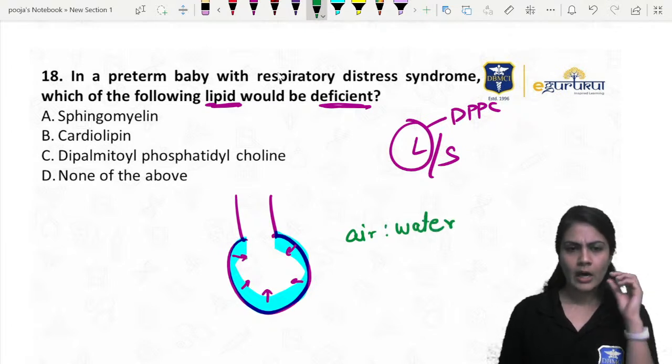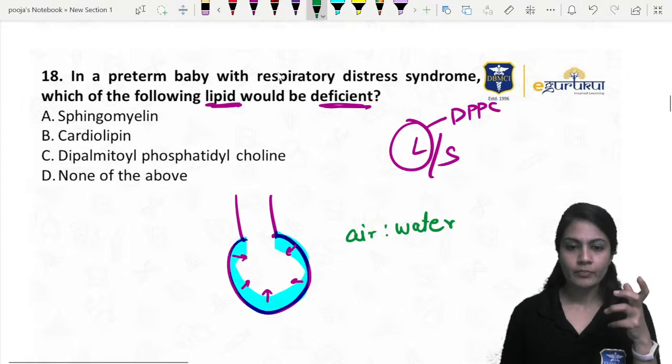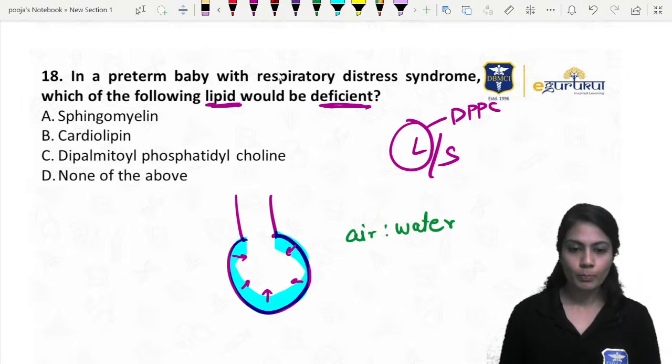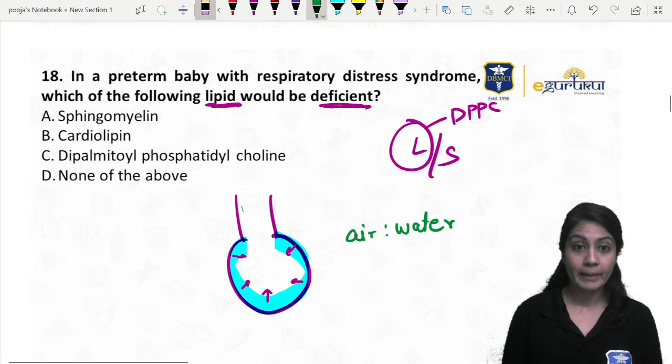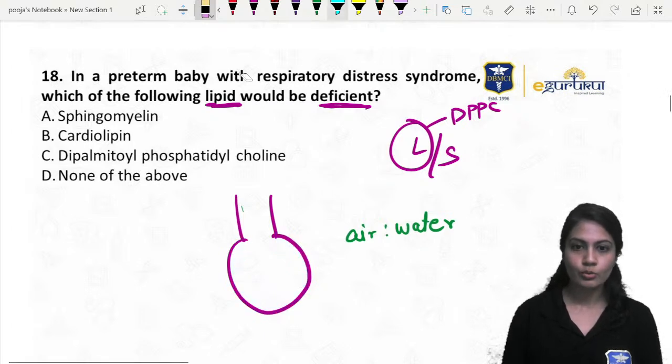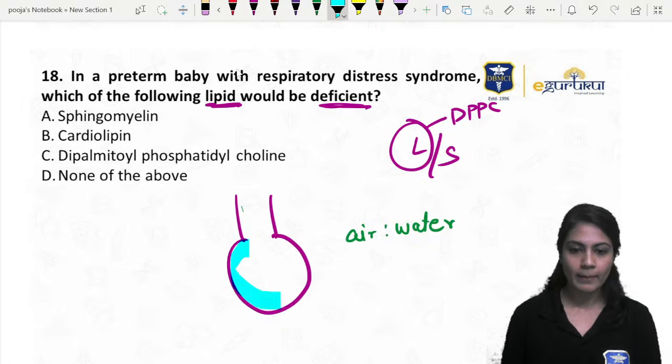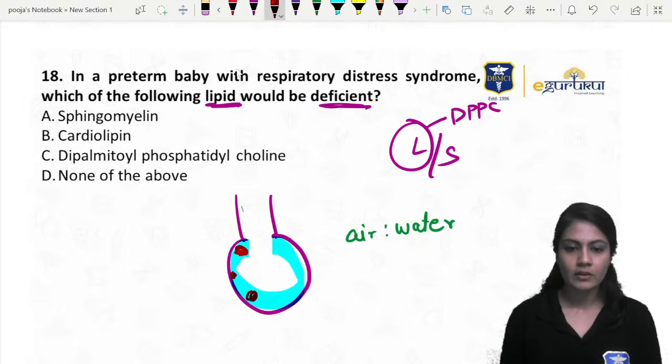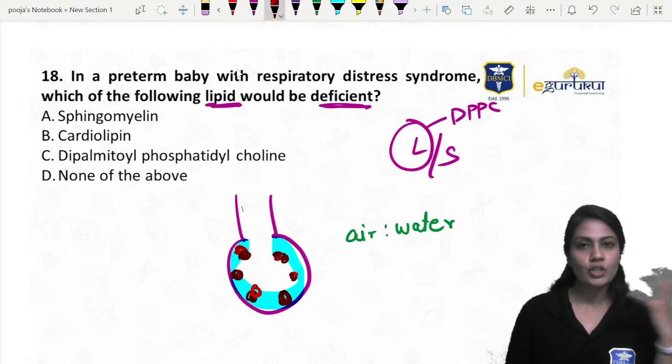Now, our body uses a trick. It knows that whenever you put lipid onto the water surface, it loses that inward force action. So what the body does is apply some molecules of lipid over the water. Some will be major, some will be minor. So their forces will be reduced, right? Now, these are nothing but your surfactants. Some are major, some are minor.